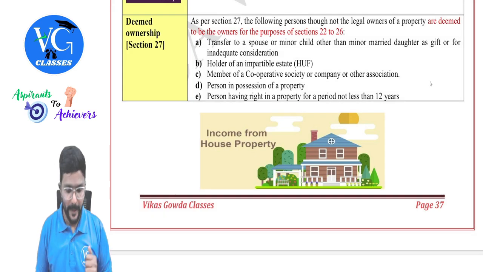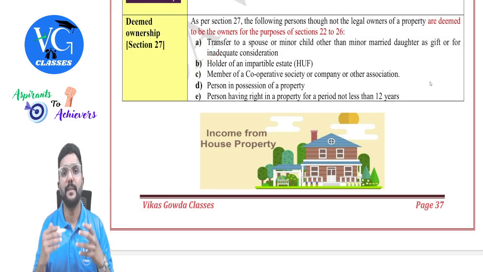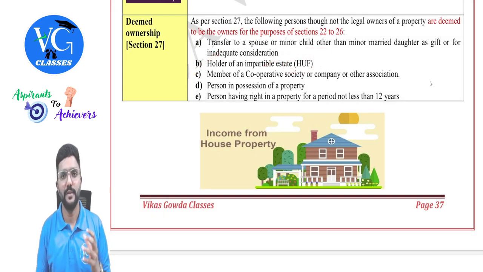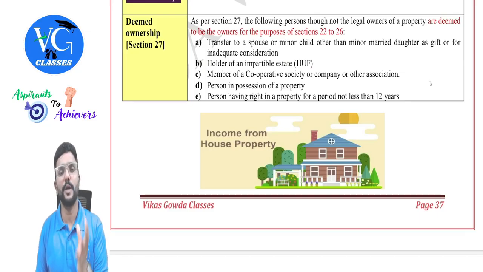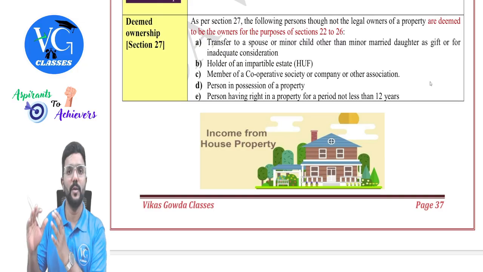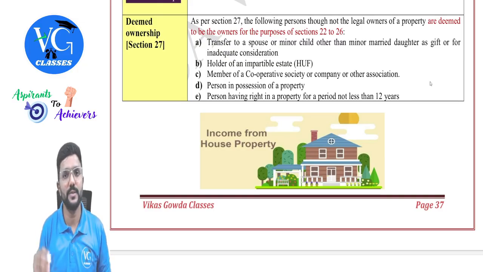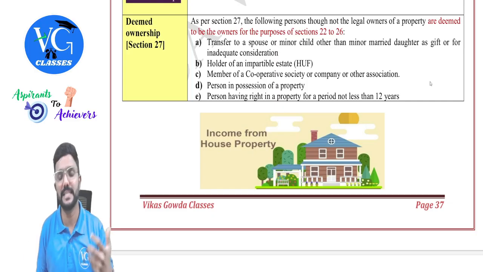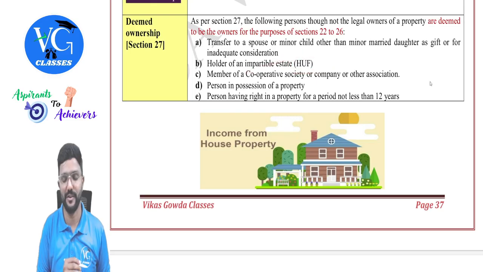Okay, sir. Next, holder of an impartible estate. Example is HUF. Now assume the HUF is holding the assets on behalf of its members. So actually the owners are the members, whereas the HUF is managing it. In that case, whatever income is earned from that asset will be taxable in the hands of the HUF, guys.